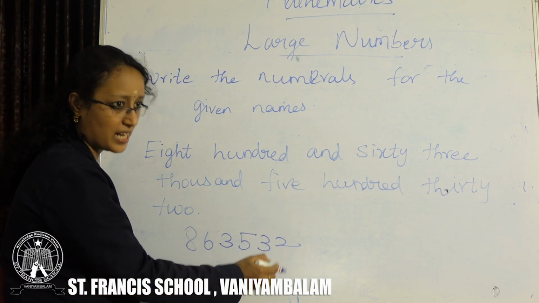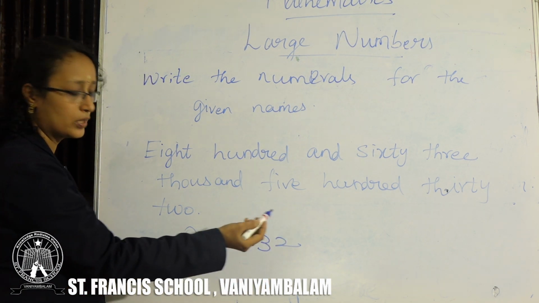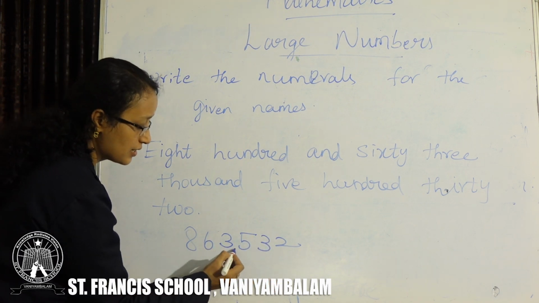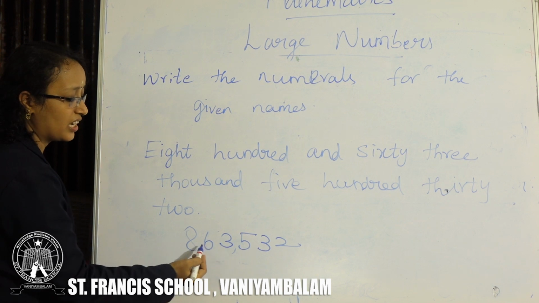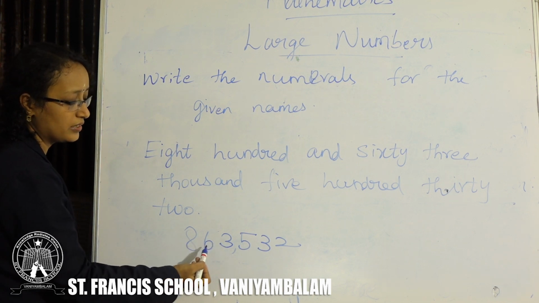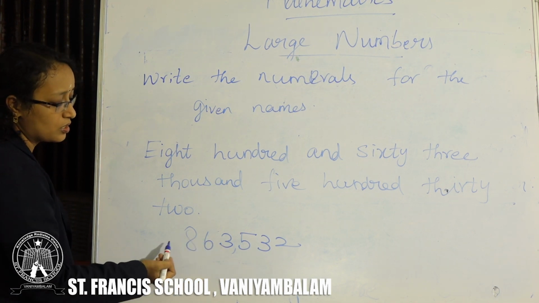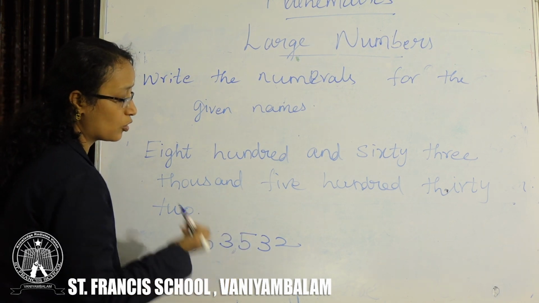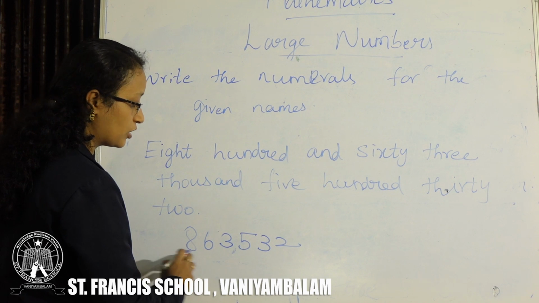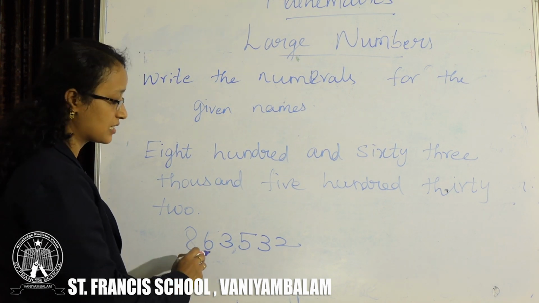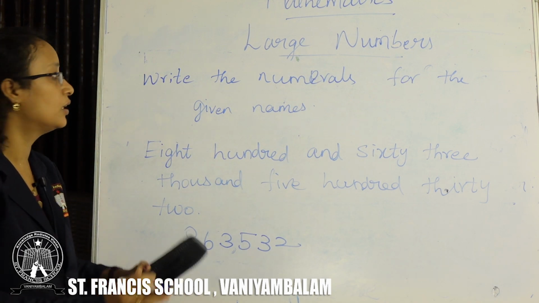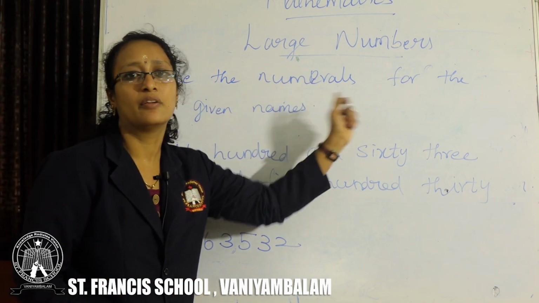Start from the ones place. You have to count digits from the last. So ones, tens, hundreds. Place the comma. 3, 6, 8. 1000, 10,000, 100,000. Here you have no more digits, so no need to write. You can place the comma only once. So you will get the numerals as 863,532. This is how you will write the numerals for the given number names.